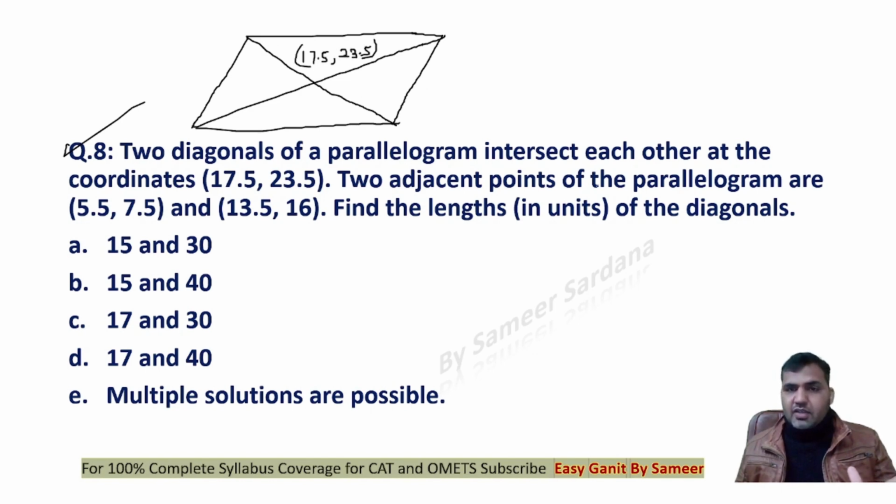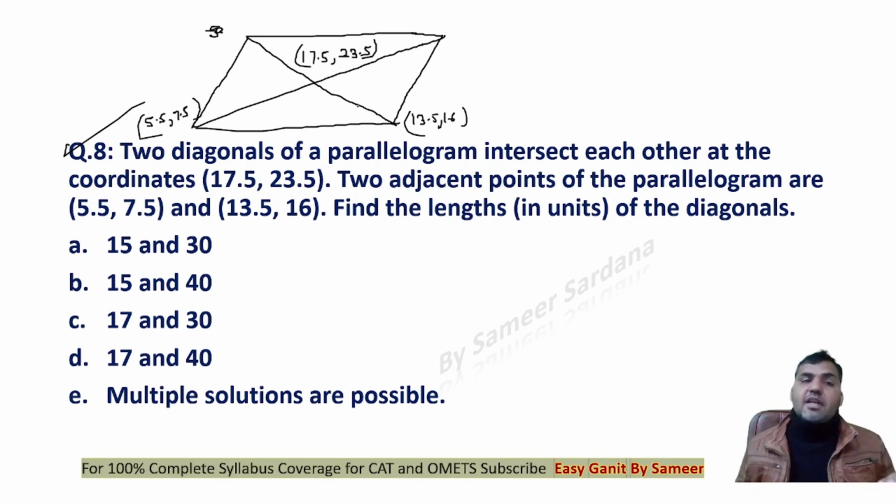Two adjacent points of the parallelogram are given to us as (5.5, 7.5). The other point is (13.5, 16), and these are the adjacent points. So I need to take it as an adjacent point, right? Now find the length of the diagonals. You need to know the property of a parallelogram. The diagonals of the parallelogram bisect each other,